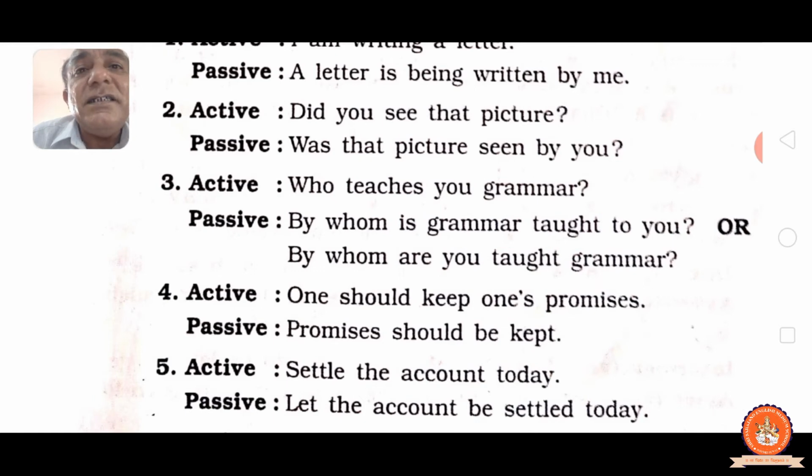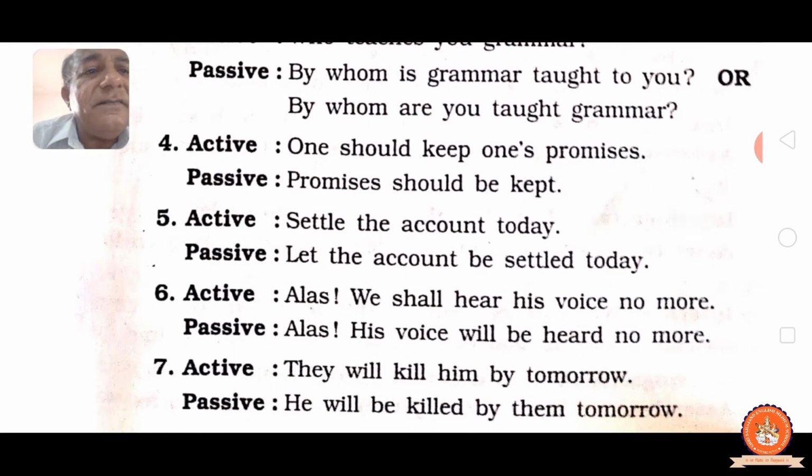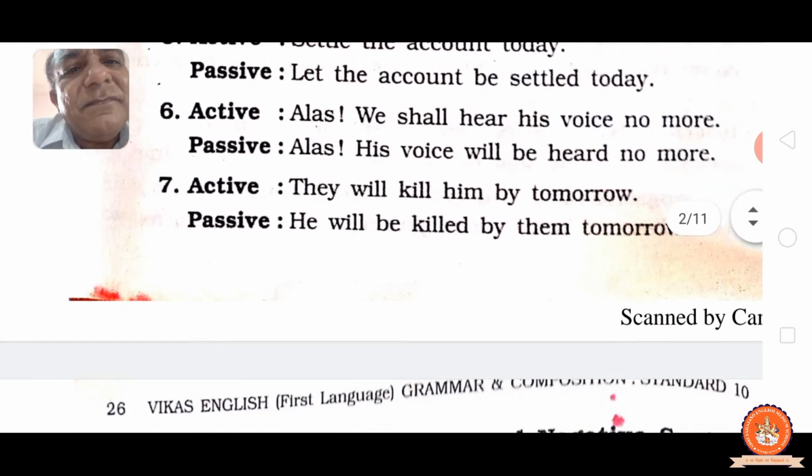Settle the account today. Let the account be settled today. See, it is an imperative sentence, starting with the verb. Then we have to use let. Let the account, then we have to add be, and the third form of settle, settled, today. Today remains the same. See, active: Alas, we shall hear his voice no more. Passive: Alas, his voice will be heard no more. Active: They will kill him by tomorrow. Passive: He will be killed by them tomorrow. See, then you realize it in a proper way.